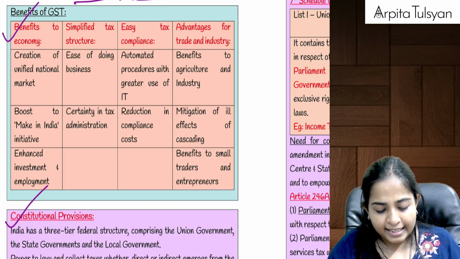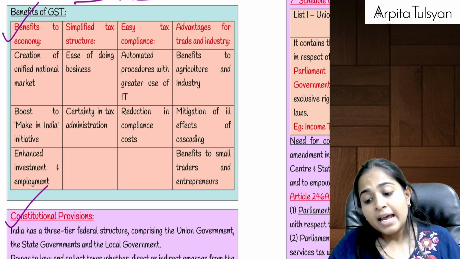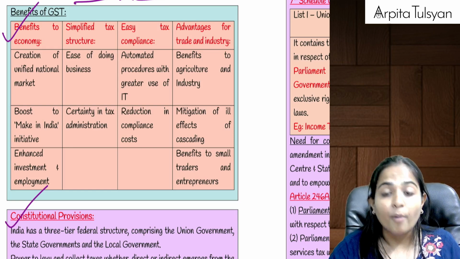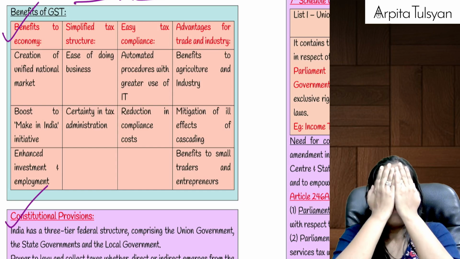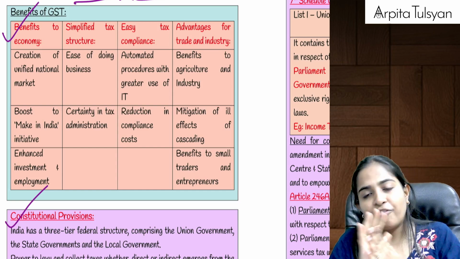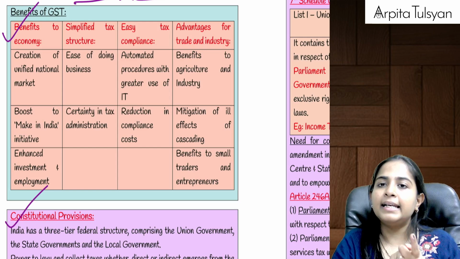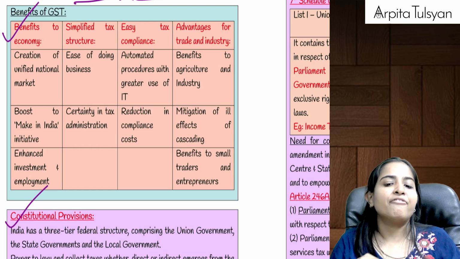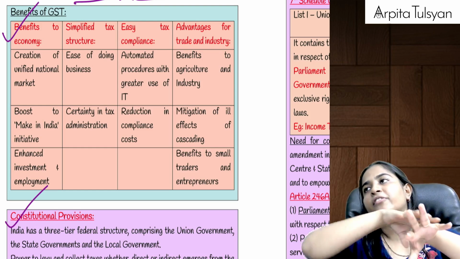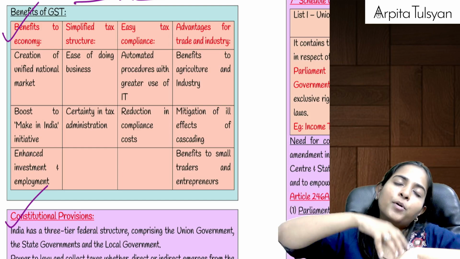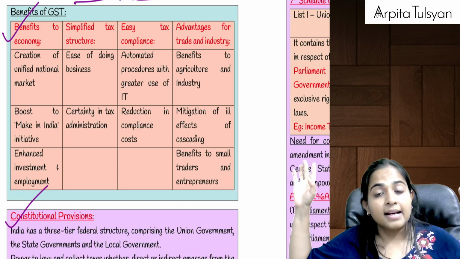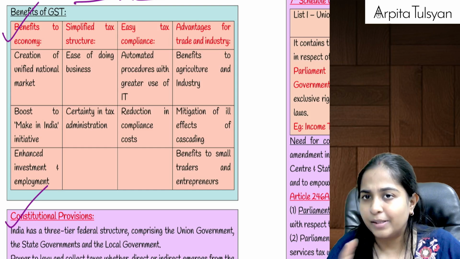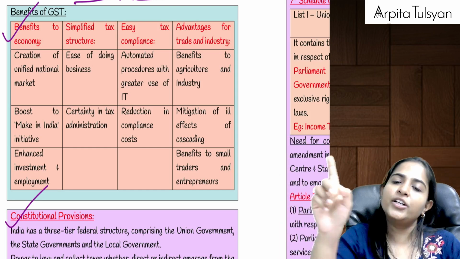So they just highlighted a few benefits of GST. Now, benefits of GST to our economy as a whole is that, first of all, because of one nation, one tax, the entire India is considered as one market. Means if I am purchasing the goods in one state, or selling to another state, or purchasing from another state, doesn't matter. The same amount of taxes will be applicable. So full India is considered as one unified state.